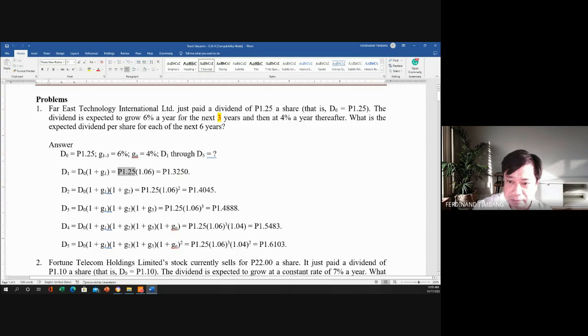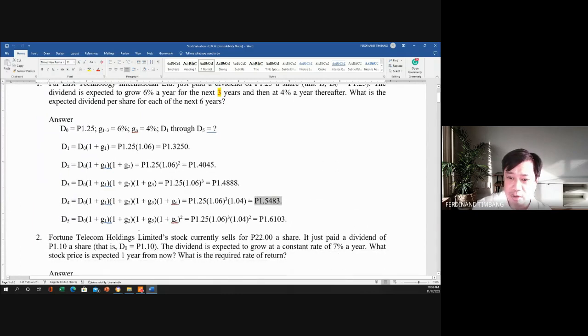And then for the D3, we have the 1.25, dahil siya ay D0 nga, so for the third year, 1.25 times 1.06 raised to the power 3. So we can get 1.4888. Now for the D4, since nasabi rito, 6% a year for the next 3 years, di ba? So kaya dito, 3 siya, and then 4% a year thereafter. So meaning on the fourth year, 4% na siya. Kaya ang nangyari ngayon dito is 1.25 times 1.06 raised to the power 3, then times 1.04. So we can get now